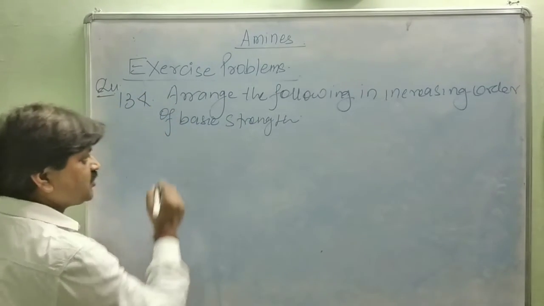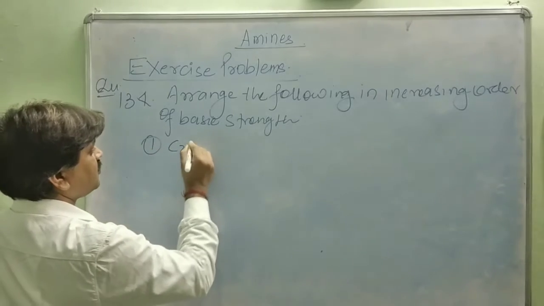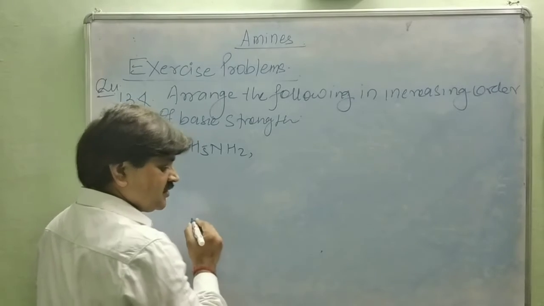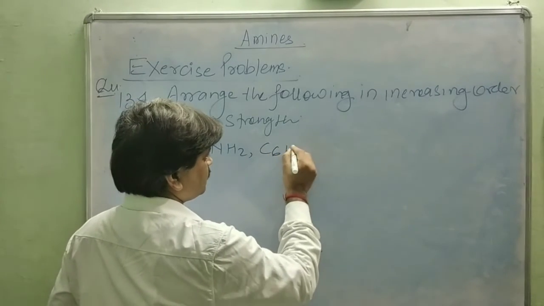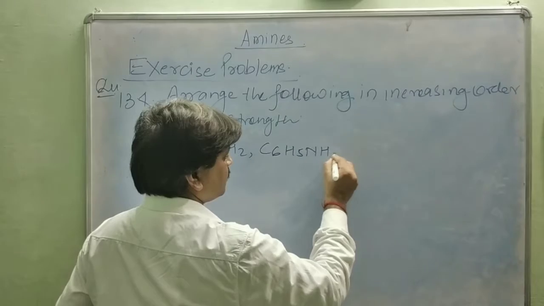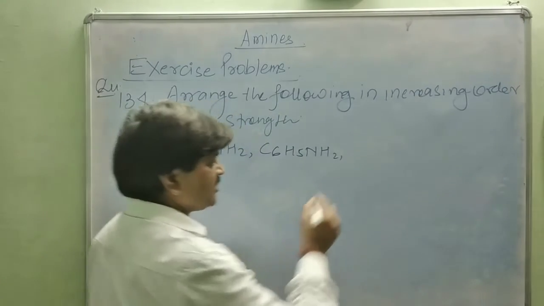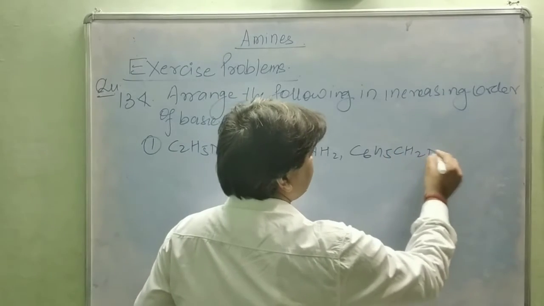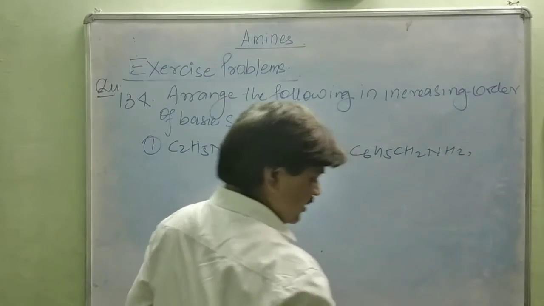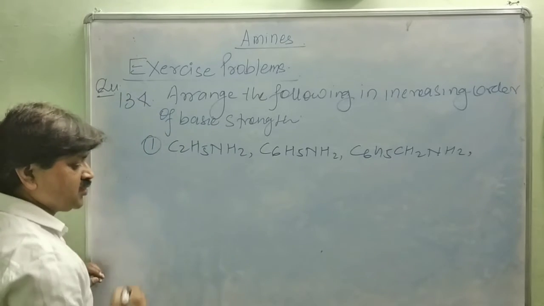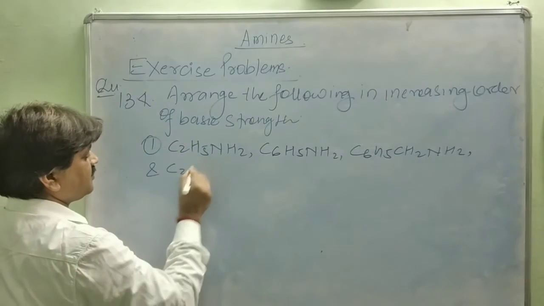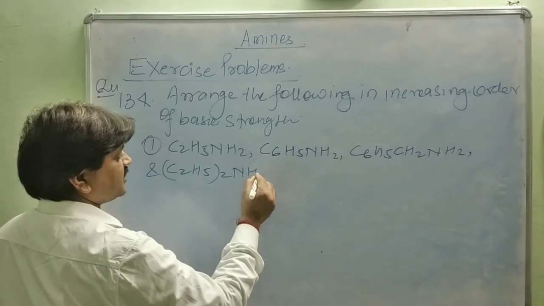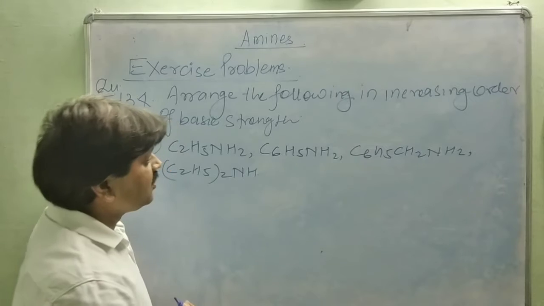The compounds given are C2H5NH2, C6H5NH2, C6H5CH2NH2, and (C2H5)2NH.